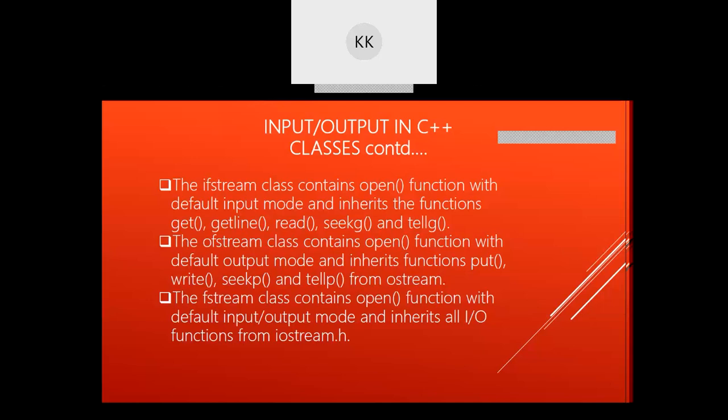Right. So second type is ofstream. Ofstream is again having open function. Then you are having function like put. Here it is get in ifstream, and in ofstream we are having put.